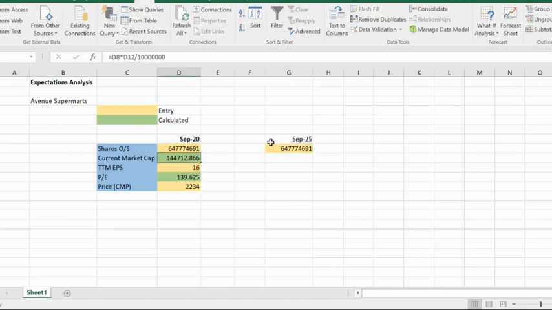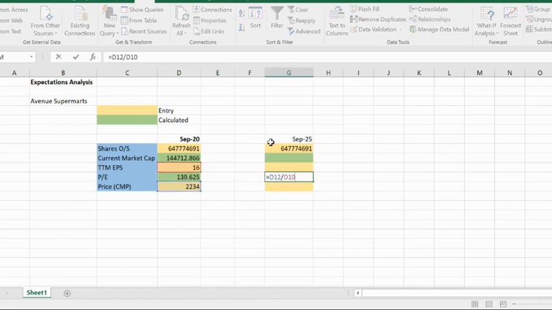So the current market cap, since we don't know, we will just leave it blank. We can even put the formula later on. Then the last 12 months EPS, even this is not known, so I'll just remove the value. Then coming to the price, this is an unknown actually. This is what we will try to estimate based on our inputs to other parameters. For the other two, the current market capitalization and the price to earnings, let us copy the same formula from here and put it in these cells.